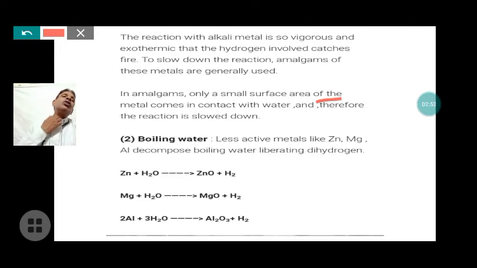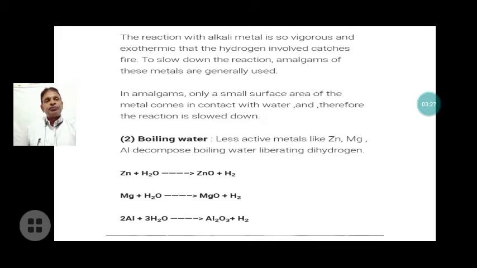Now next is boiling water. Some less active metals like zinc, magnesium and aluminium react with boiling water or steam, forming their oxide and evolving hydrogen. They decompose boiling water, liberating dihydrogen.